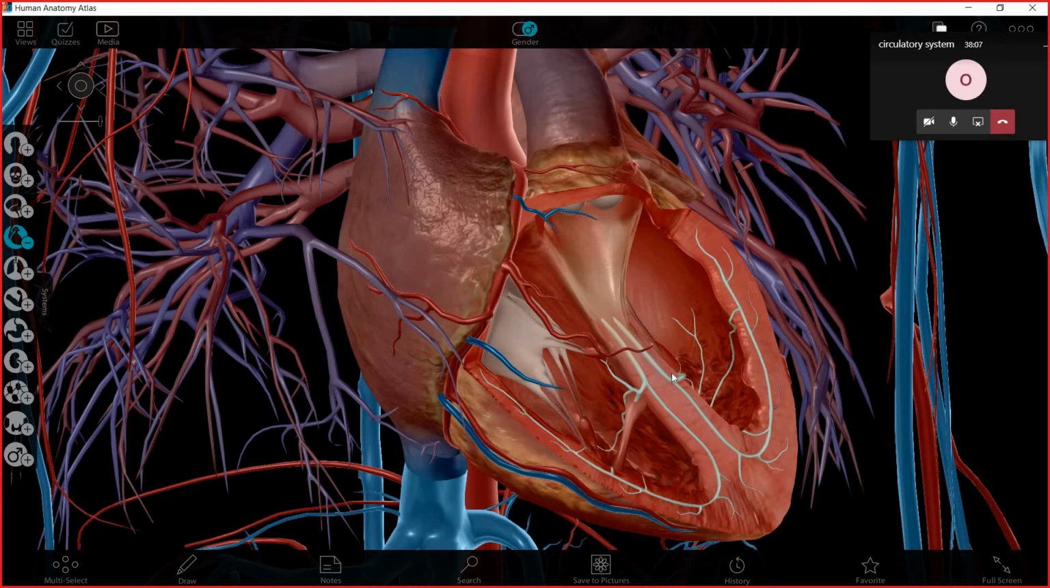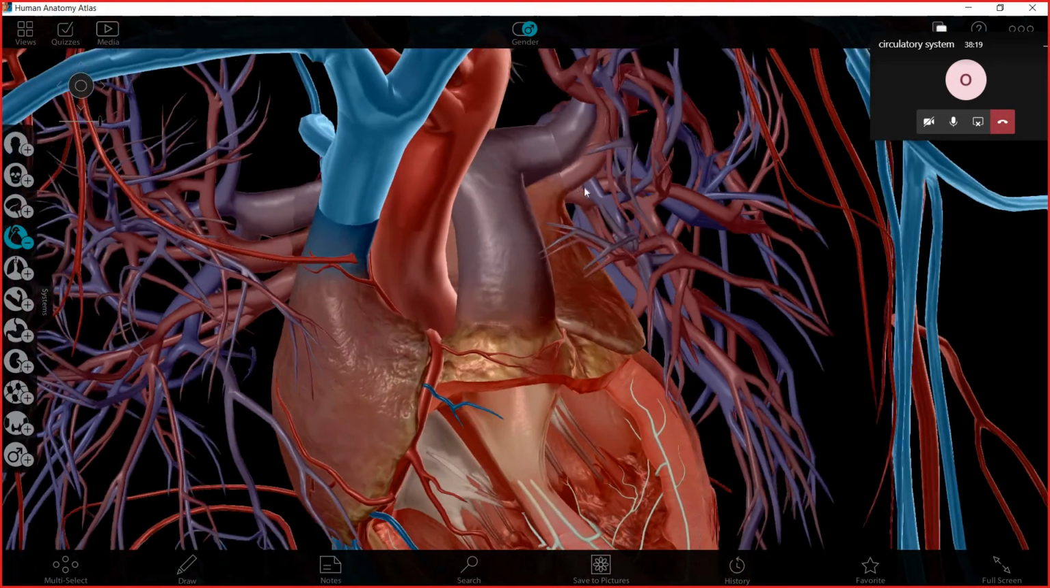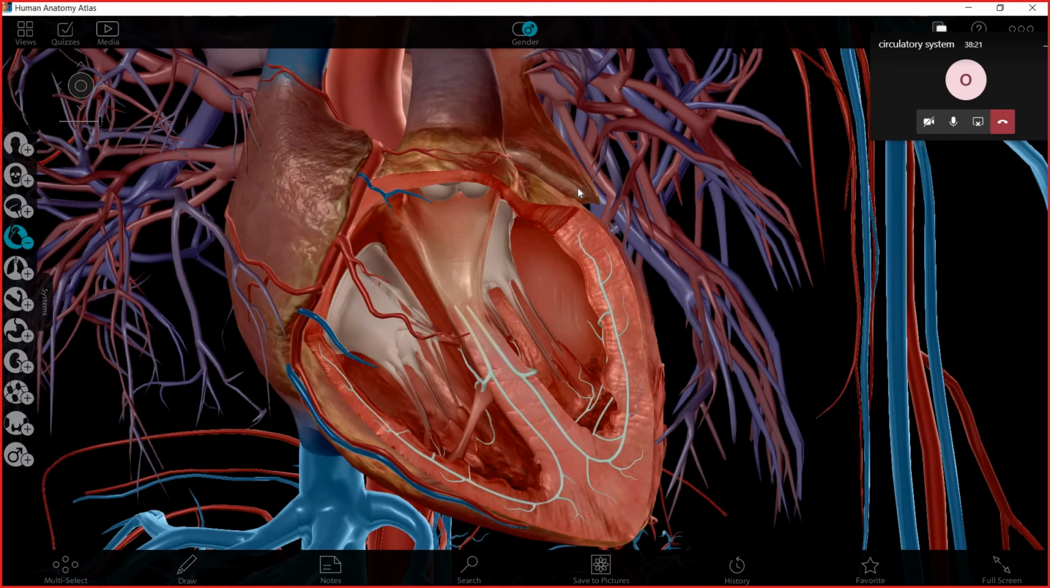Sir, is the lymphatic system included in the circulatory system? No. Yes, we will study it at the end of this week, but it is a system that is separated from the circulatory system. It has other organs.